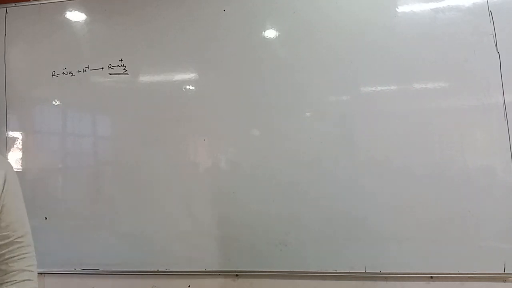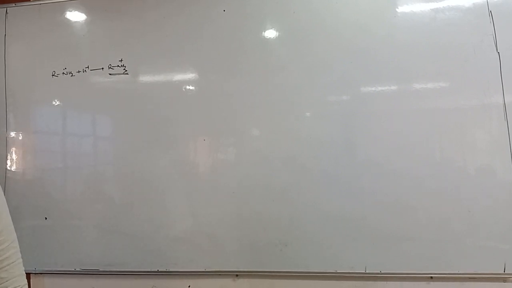Then the basic nature or basic strength of amine can be expressed in terms of Kb and pKb. Kb is the dissociation constant of a weak base. What is the pKb? The negative logarithm of Kb. So Kb is directly proportional to basic strength, and pKb is inversely proportional to the basic strength of amine.